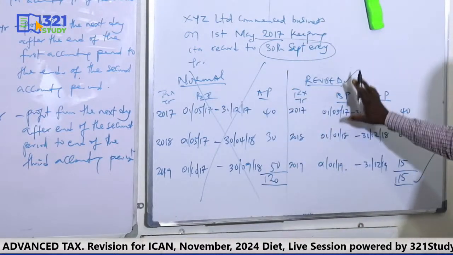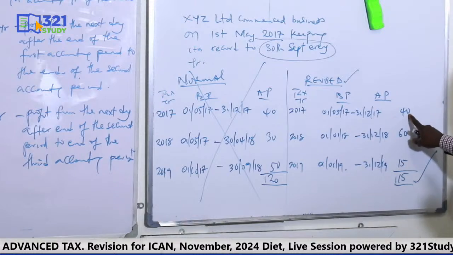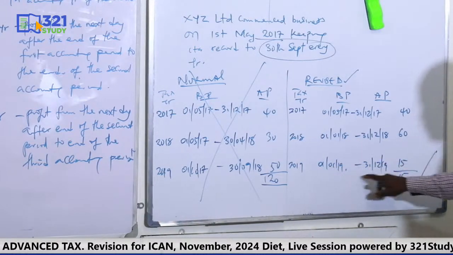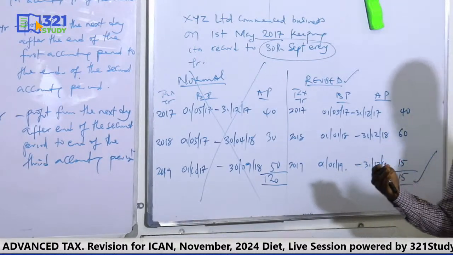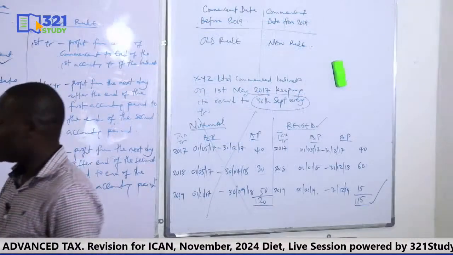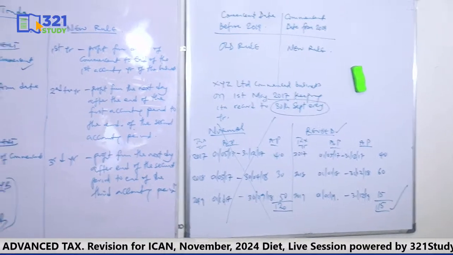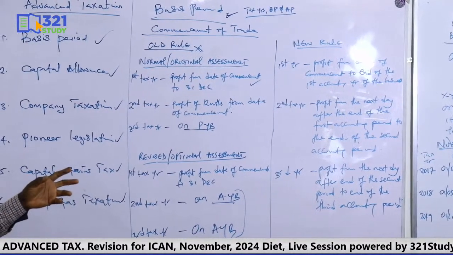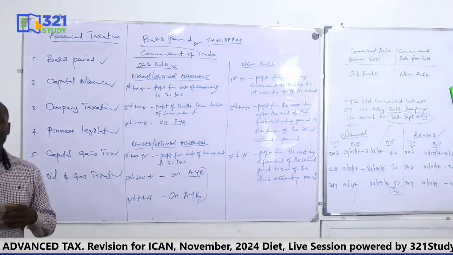You concentrate on revised. That means in 2017, this is the profit that will be taxed. In 2018, 60 will be taxed. In 2019, 15 will be taxed. Okay, so anyone you have chosen, that is what you continue with in your computation. So I think we have been able to review basis period. Of course, I expect your questions on basis period. I think this is how far we can go on basis period, so that we can also touch other topics.